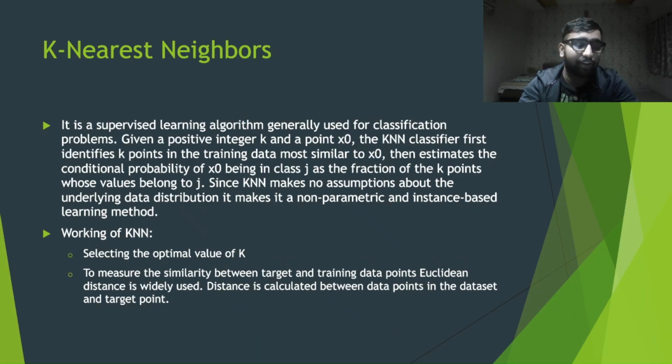Now let's understand the working of KNN in more detail. It is a supervised learning algorithm generally used for classification problems. Given a positive integer k and a point x0, the KNN classifier first identifies the k points in training data most similar to x0, then estimates the conditional probability of x0 being in class J as the fraction of the k points whose value belong to J. Since KNN makes no assumptions about the underlying data distribution, it is a non-parametric instance-based learning method.